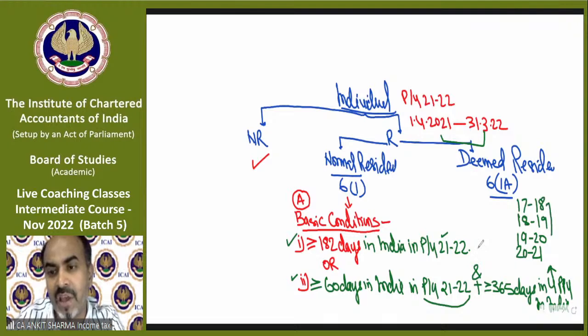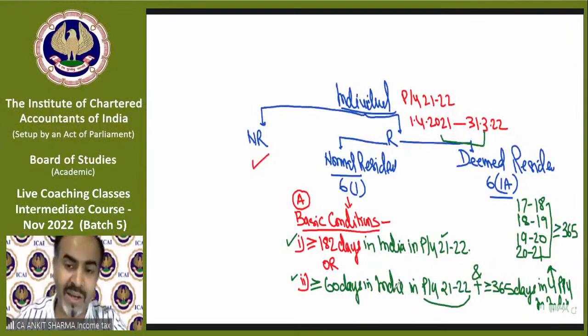That means in this 4-year duration, you must be in India for 365 days or more. So if you fulfill the condition of 60 days or more in the current year plus 365 days or more in the last 4 years, in that case you will also be called a resident in India.